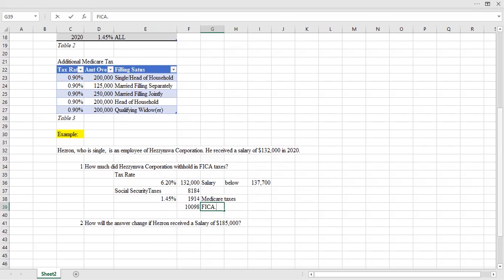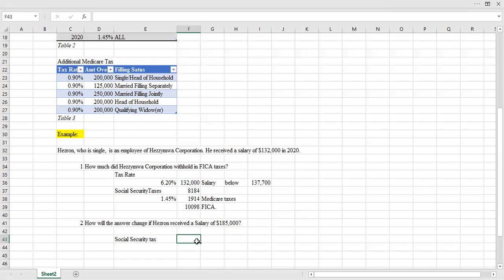So we know that for Social Security tax, this applies to an amount of up to $137,700. This amount is well above $137,700. So that would be retained, so that we're going to tax. So this is the Social Security tax.